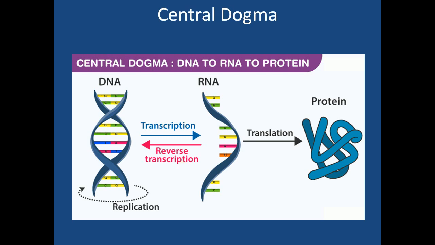Such viruses are called retroviruses. Retroviruses are the viruses in which genetic material is present in the form of RNA, right? So transcription, what is transcription? It is formation of RNA from DNA. And what is reverse transcription? It is formation of DNA from RNA. Understood? There is one more term called translation. So what is translation? Formation of protein from RNA.